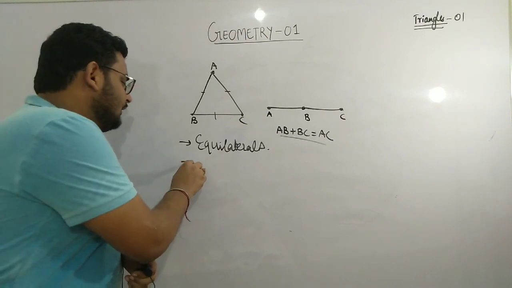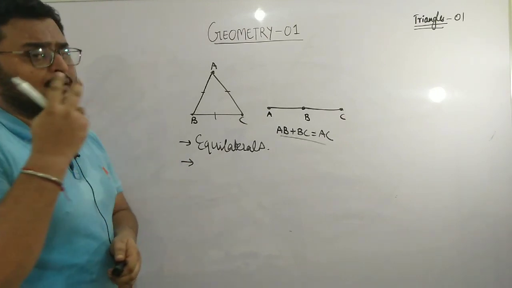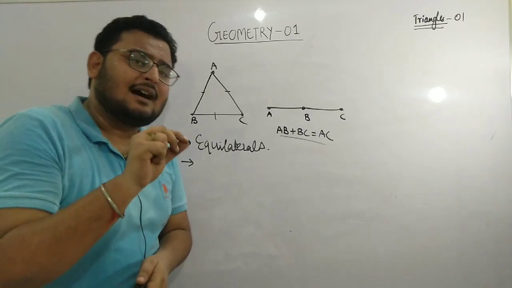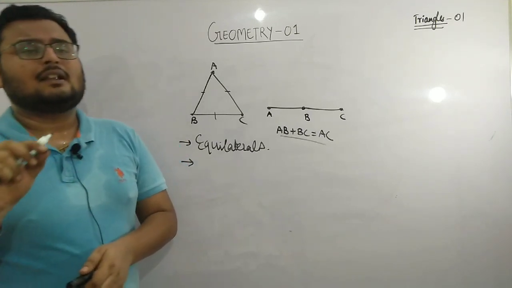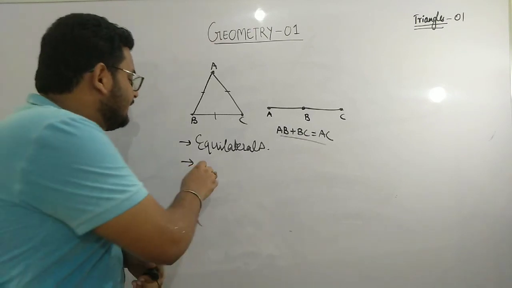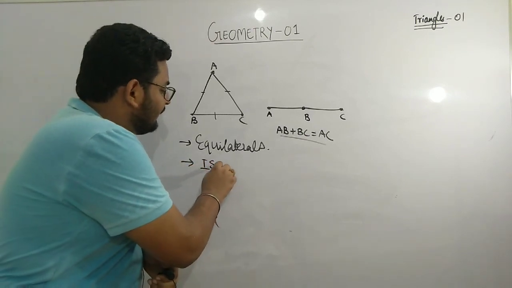If there is a triangle in which any two sides are equal, then that particular triangle is known as an isosceles triangle.